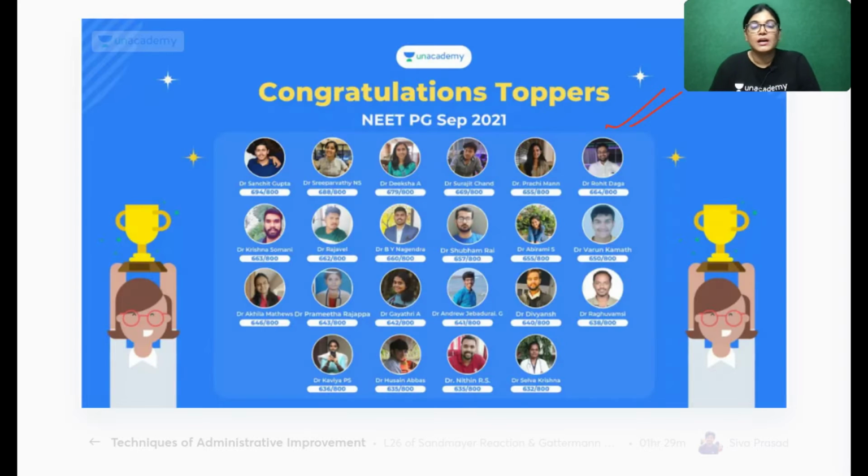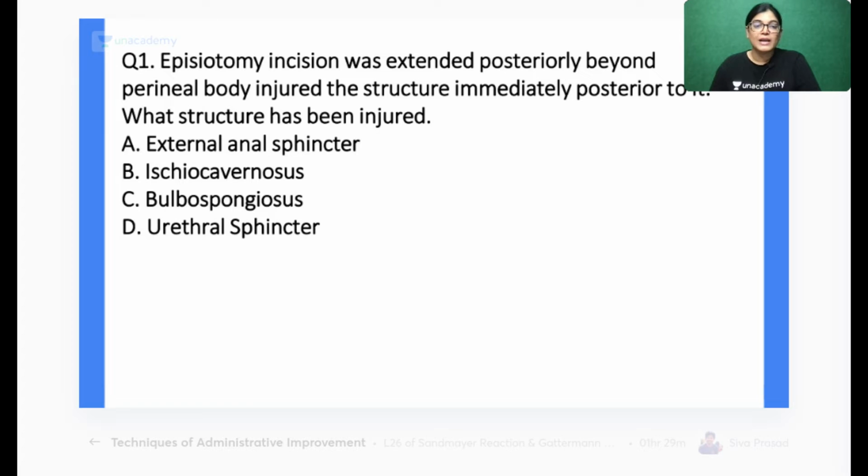Now, can we start with the MCQs? All the best. Let's start with the MCQ session. You will get 15 seconds for solving each and every MCQ, and there are 20 MCQs for discussion. So let's start with the first.